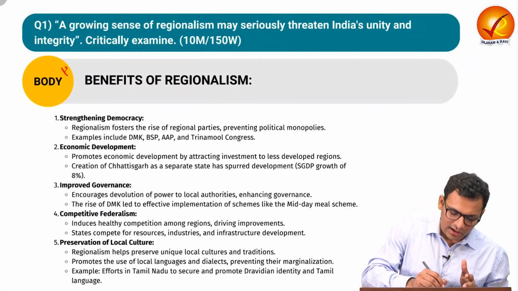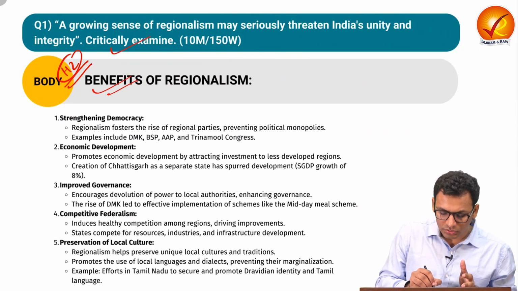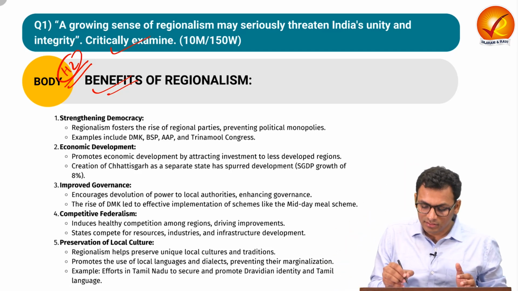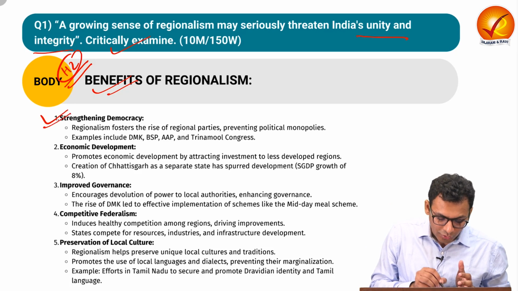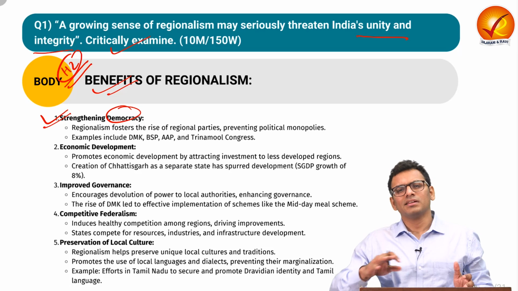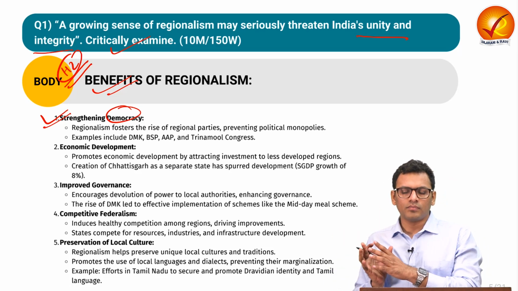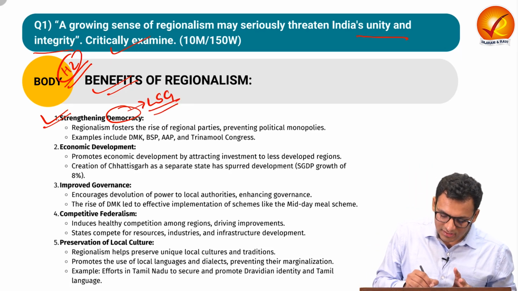Let us see in the heading 2 of the body what can we write, as we have to critically examine. So you can talk about certain benefits of regionalism which actually are strengthening the unity and integrity aspect of the nation. Firstly, you can talk about how regionalism strengthens the democracy, as we do understand that regionalism directly refers to realizing the aspiration of the local population. So over here we are talking about ensuring local self-governance.